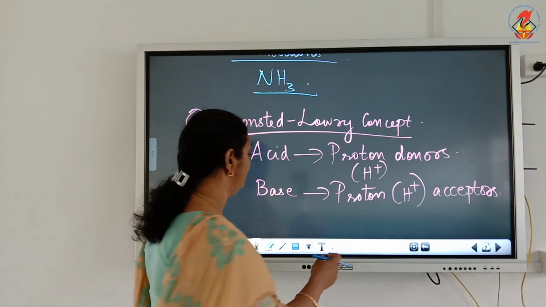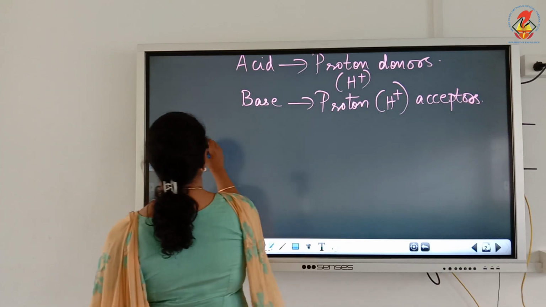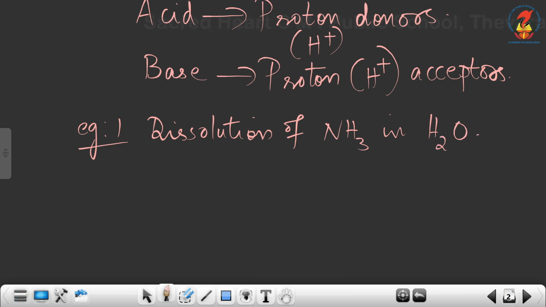The first example is dissolution of ammonia in water. Example 1, dissolution of ammonia in water. Let's write the equation for the dissolution of ammonia in water. NH3 plus H2O liquid.